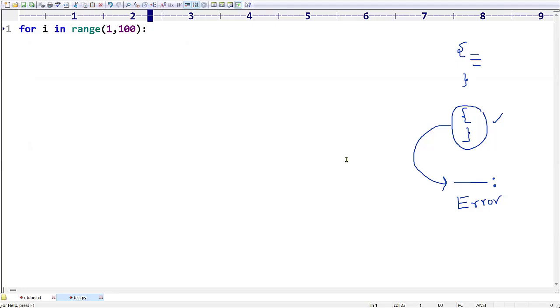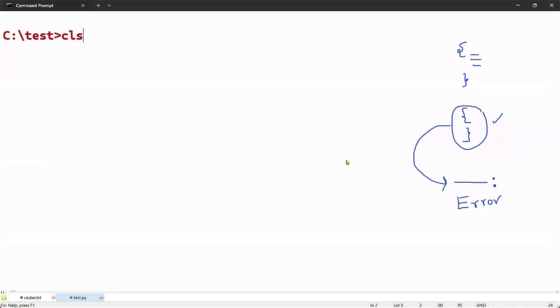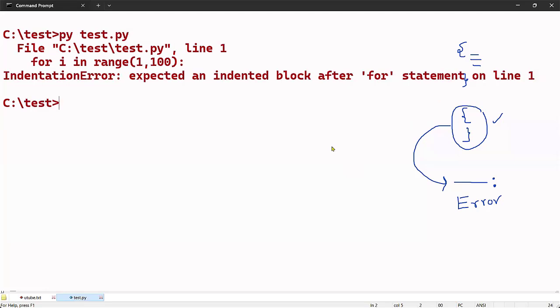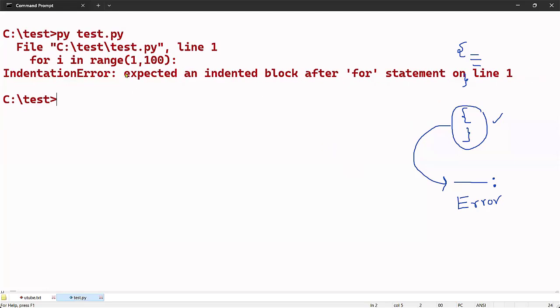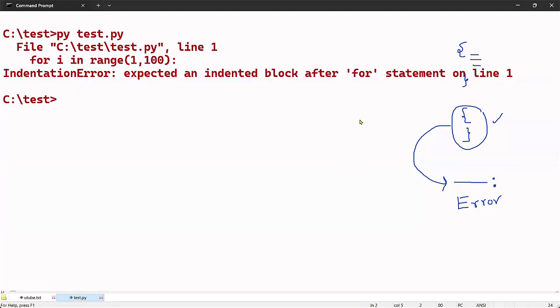Now, I don't have any task to be performed. In this case, if I simply leave it, what will happen? You can see we are getting an indentation error: expected an indented block after the for statement on line 1. You didn't write any indented code.